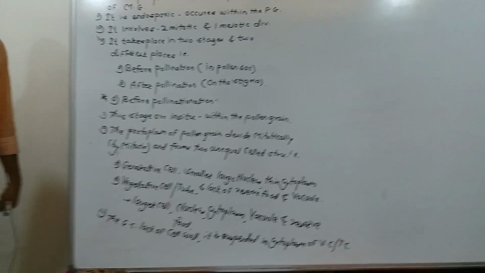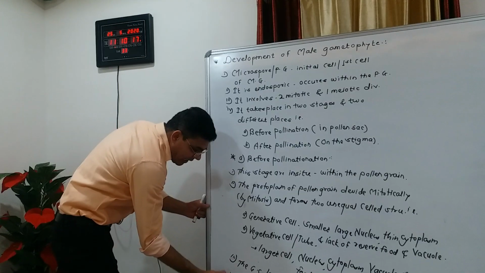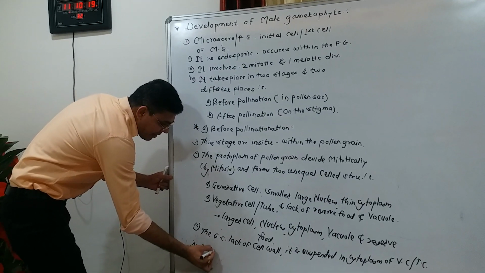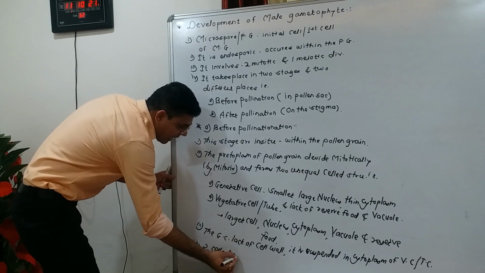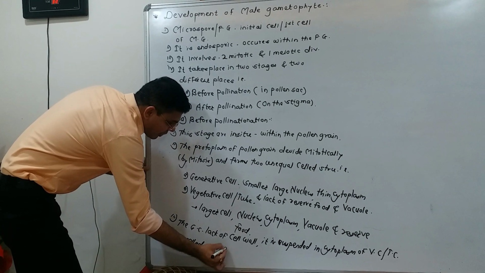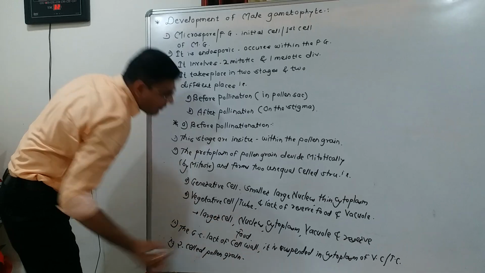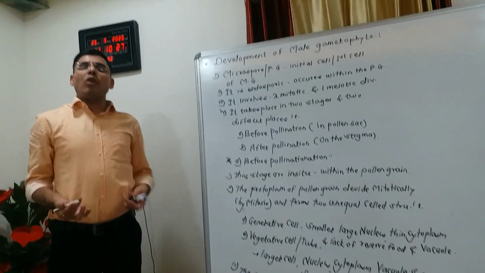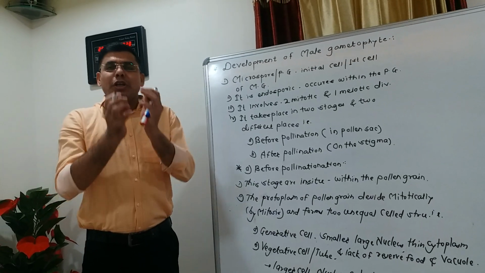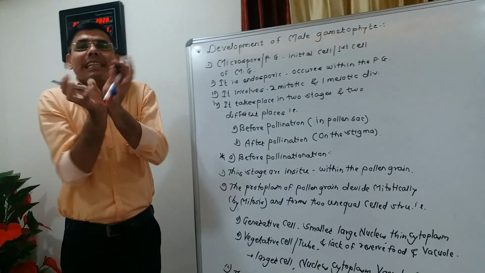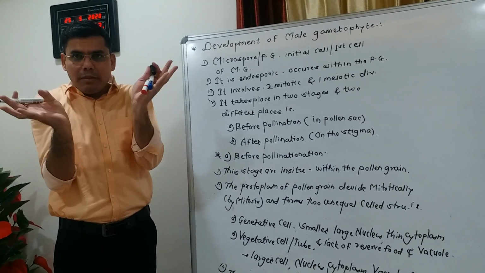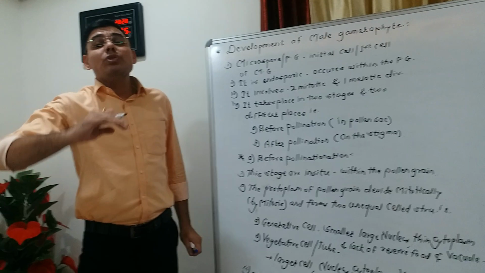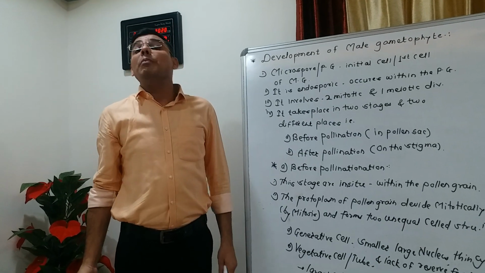Hence, in this way the two-celled pollen grain is formed. And after formation of the two-celled pollen grain, the anther shows dehiscence, means the anther breaks down, and it releases the two-celled pollen grain for pollination.